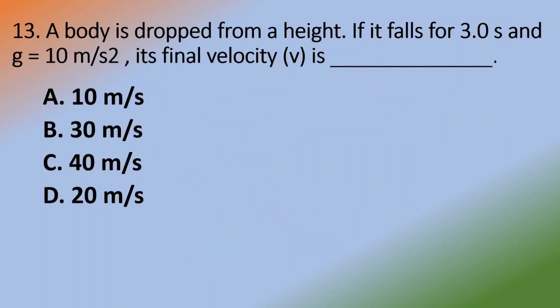A body is dropped from a height. If it falls for 3.0 seconds and g for gravity equals 10 meter per second square, its final velocity is 3 into 10, 30 meter per second.